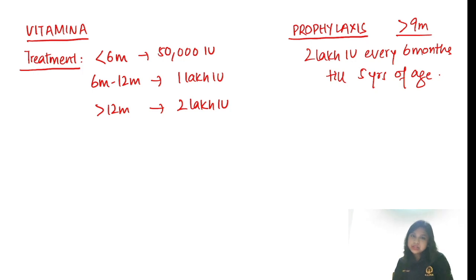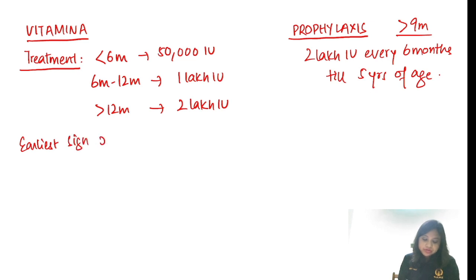And remember this thing also, that what is the earliest sign of vitamin A deficiency? The answer will be delayed dark adaptation.